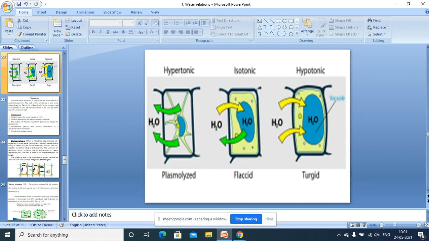You can see this: the plasmolyzed flaccid cell placed in hypotonic solution, then the cell regains its normal structure and shape.